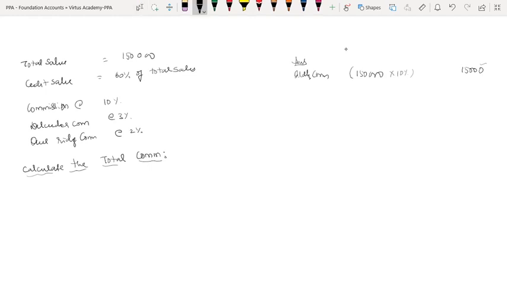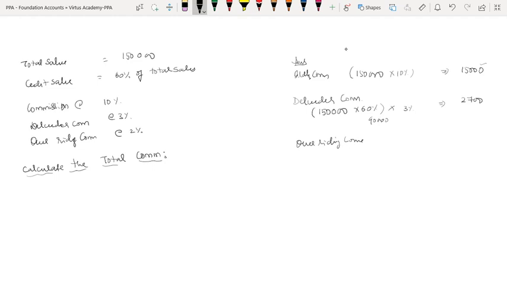Del credere commission is 2,700. How? 3% of 90,000. 90,000 is nothing but 60% of total sales. So 90,000 into 3% amounts to 2,700. Okay.